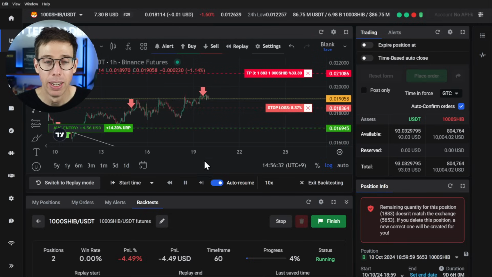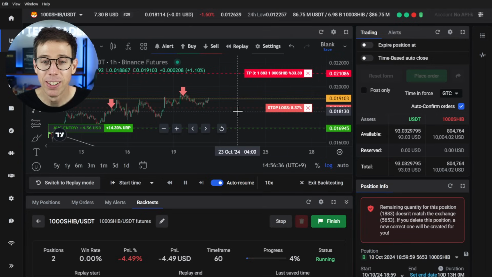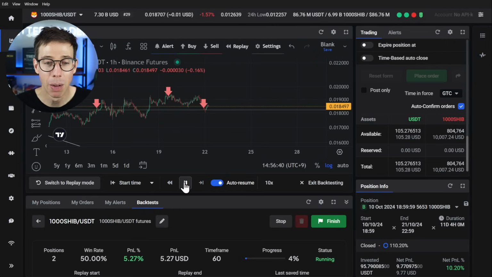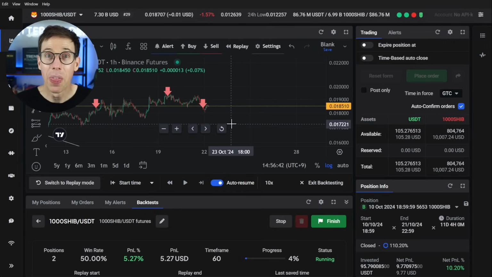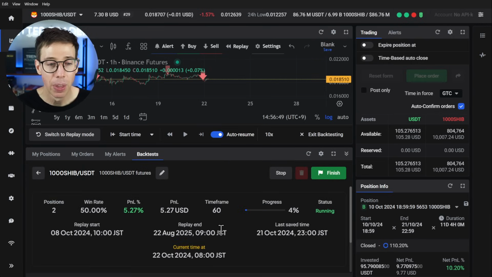So there we go. And you see what happened to stop loss? It got moved up again. Now, is it going to go up and hit the third one? Nope. There we go. Stopped out. Perfect. So that's how this amazing follow, take profit works. So we have our data down here. We have 2 positions closed, 50-50 win rate.